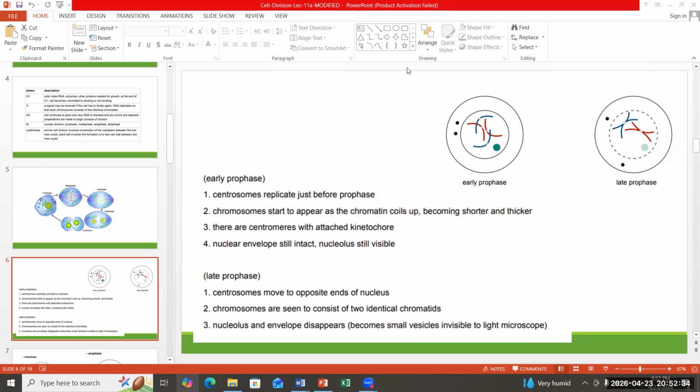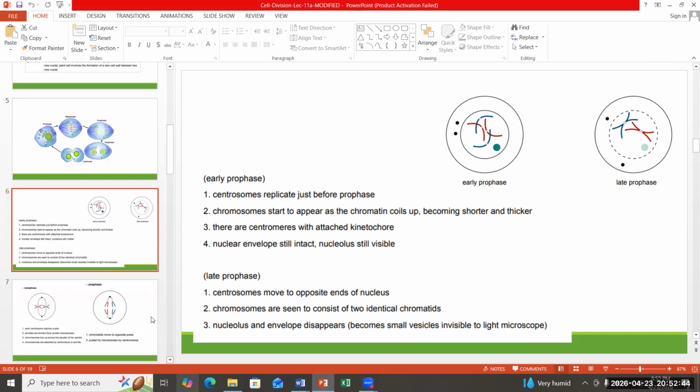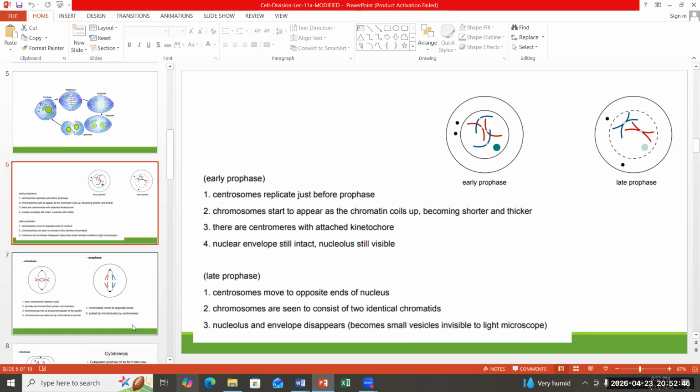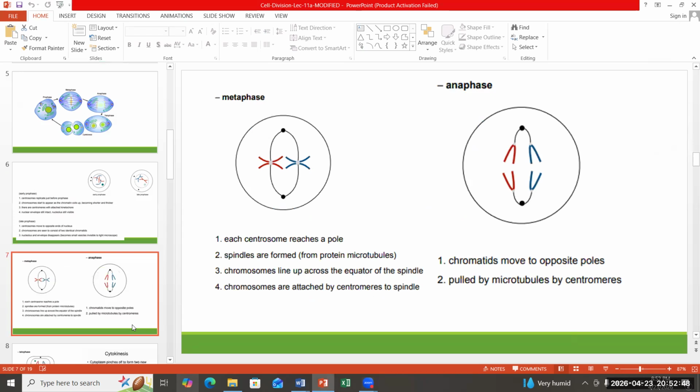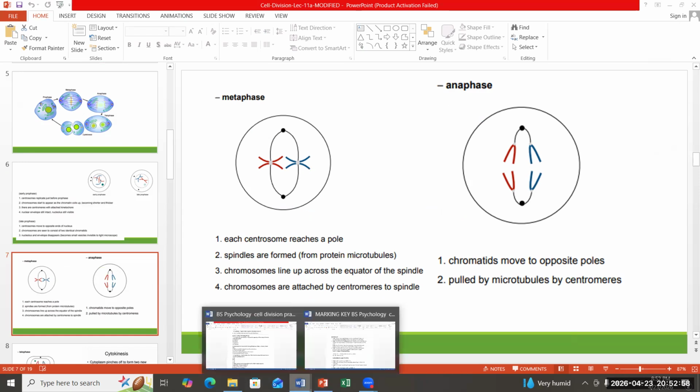In prophase. Spindles are formed from microtubules. So now we have a confusion whether it is prophase or metaphase.